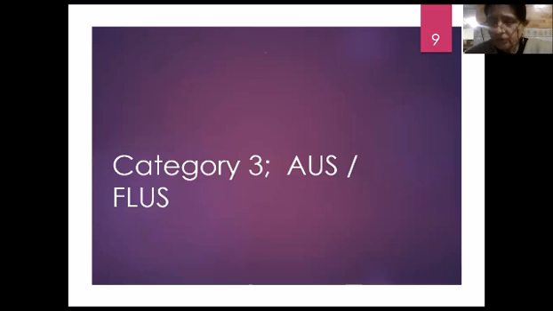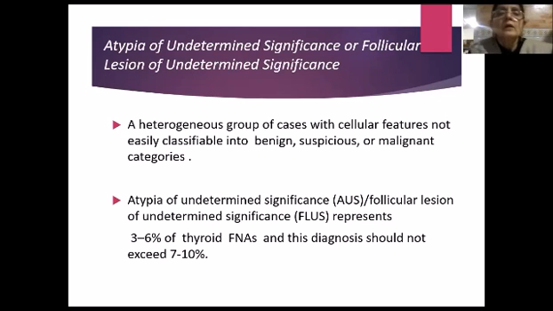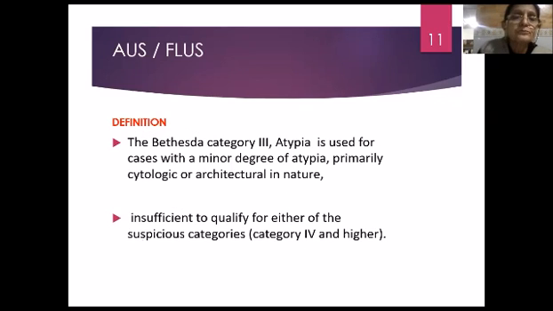Category 3, AUS/FLUS, lesions of undetermined significance, is a heterogeneous group of cases with cellular features not easily classifiable into benign, suspicious, or malignant categories. AUS/FLUS lesions represent about 3 to 6% of thyroid FNAs, and this category should not exceed 7 to 10% in good hands.